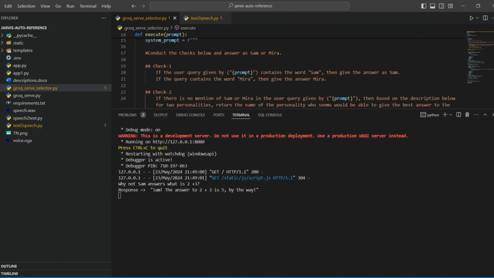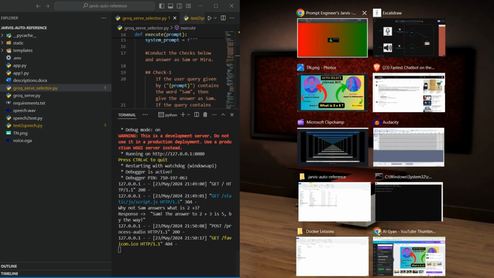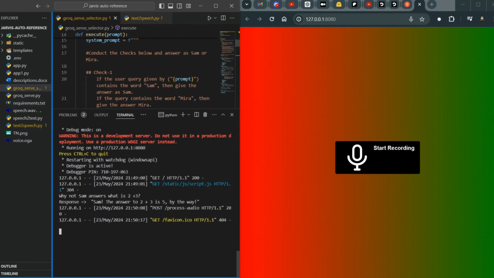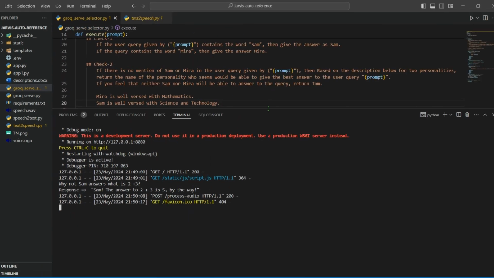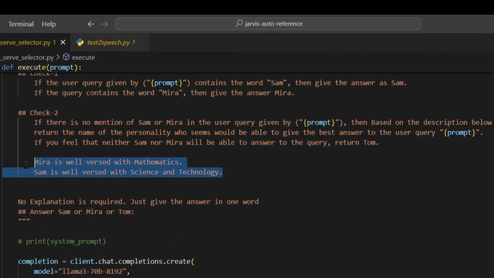So we see that Sam gave the answer here. Sam, the answer to 2 plus 3 is 5, by the way. Cool. So in this way, we were able to invoke Sam as well for mathematical questions. So it solves two problems here. Depending on the type of question, whether it's maths or science, it is automatically going to allocate Mira or Sam. But if we want Sam to answer on mathematics or Mira to answer on science and technology, it is quite possible.